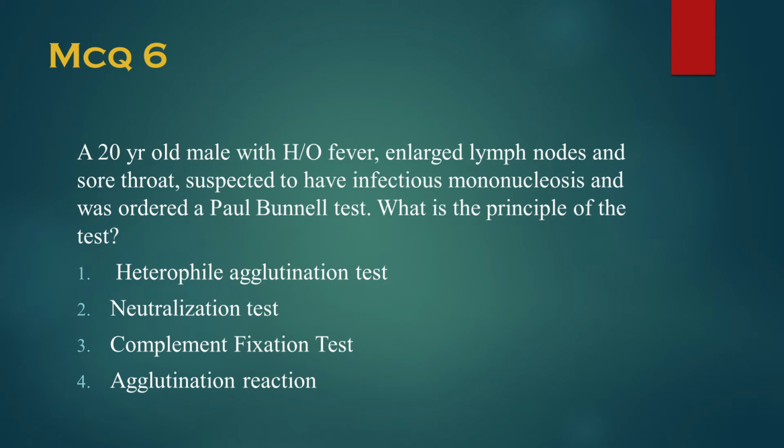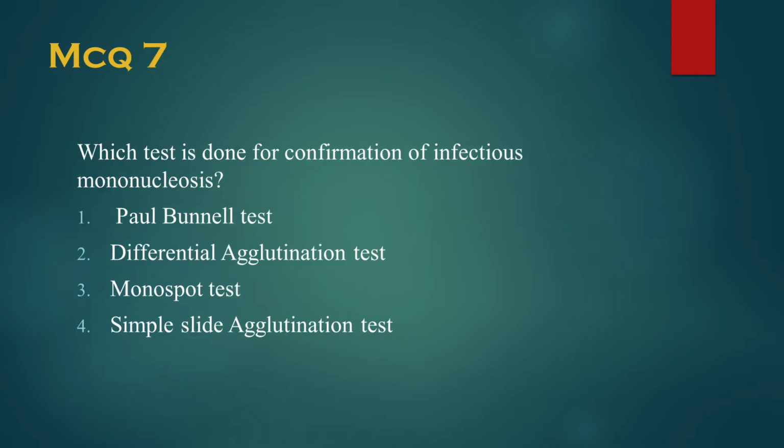And this is a case. A 20-year-old male with a history of fever, enlarged lymph nodes, and sore throat, suspected to have infectious mononucleosis, was ordered a Paul Bunnell test. What is the principle of this test: heterophile agglutination test, neutralization test, complement fixation test, or agglutination reaction? Now the last MCQ is, which test is done for confirmation of infectious mononucleosis: Paul Bunnell test, differential agglutination test, monospot test, or simple slide agglutination test?